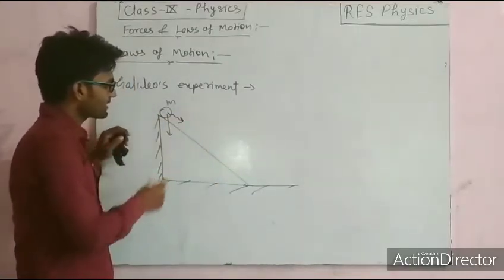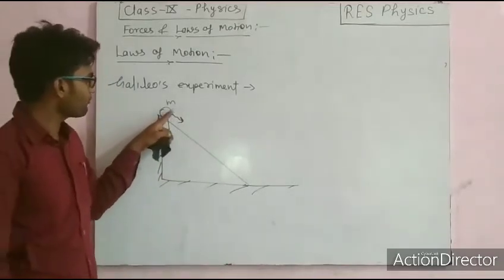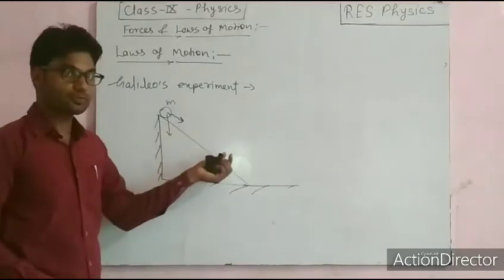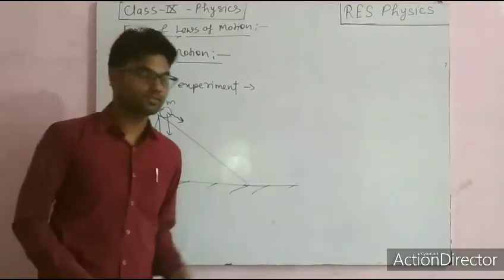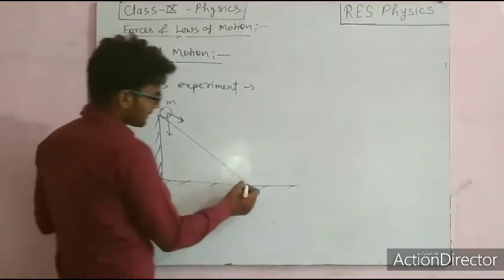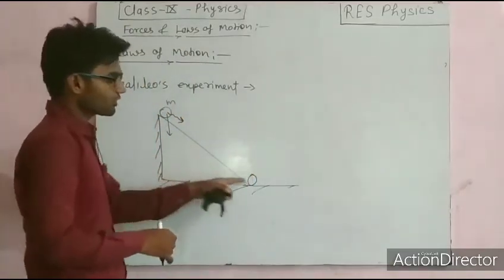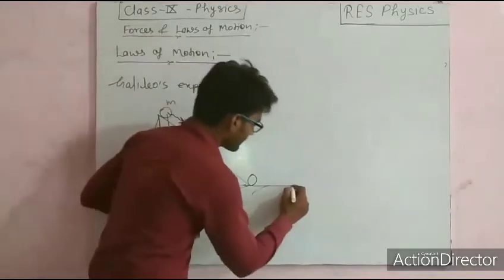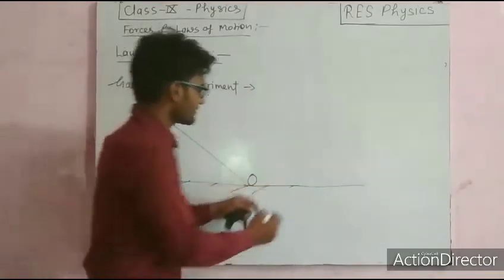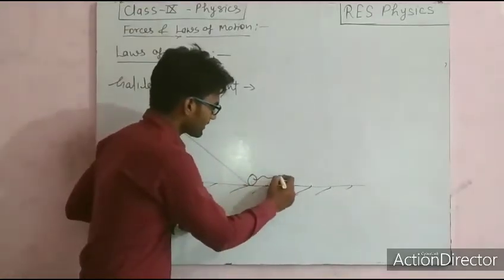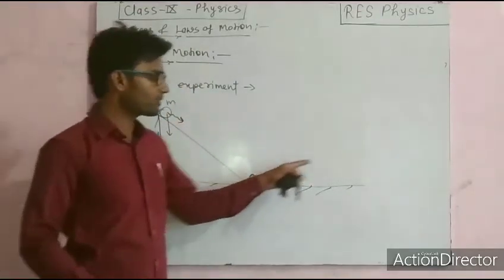So the object starts its motion, and when the object is moving down the plane, its speed will be continuously increasing, right? So when the object reaches here, it will have a certain speed, and further if this is the plane surface, this object will continue its motion with the same speed.